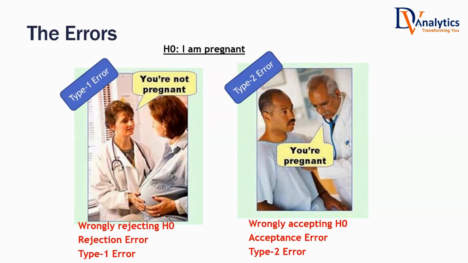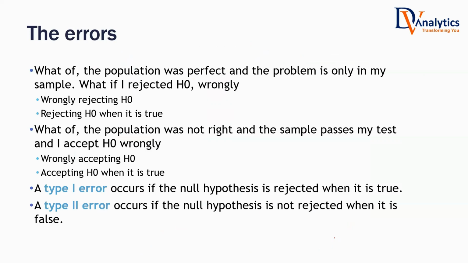If you are wrongly rejecting the null hypothesis, that is known as type 1 error. If you are wrongly accepting the null hypothesis, that is known as type 2 error. The null hypothesis is correct, but you rejected it, that is known as rejection error, type 1 error. But the null hypothesis is wrong, but you accept it, that is known as type 2 error. Sometimes type 1 error is critical, sometimes type 2 error is critical.